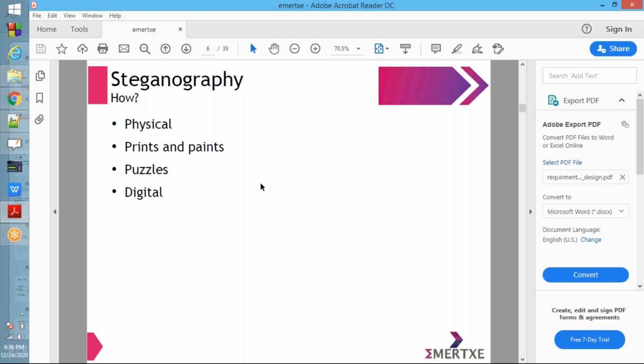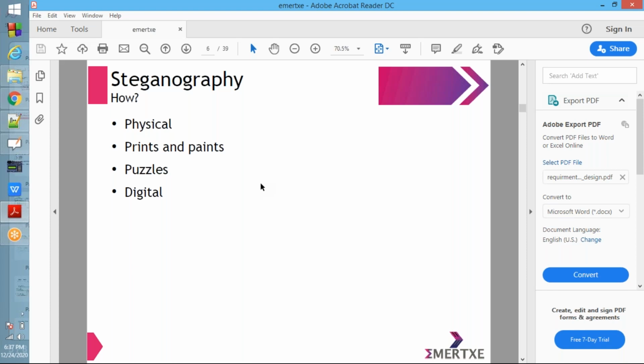Next one, prints and paints. In old movies, inside an image, some important information will be concealed, or the painting itself will contain some information. Next one is puzzles. Some questions will be there, and to that question some different answers will be there.